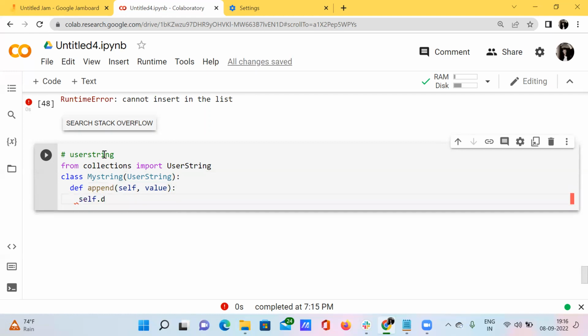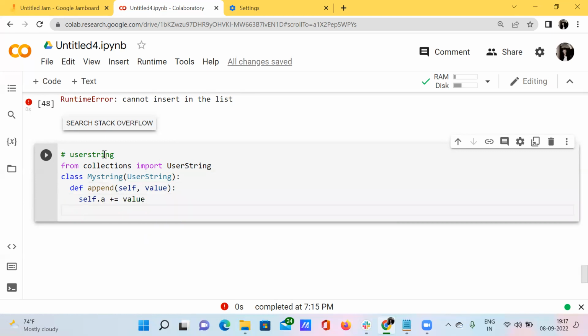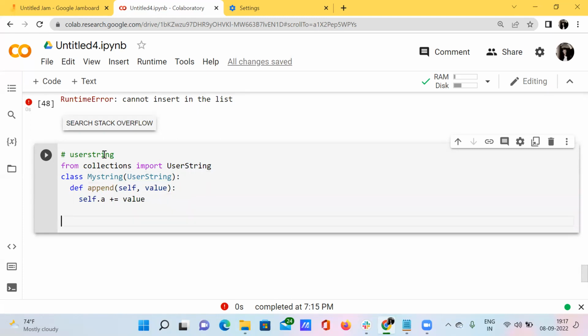And self dot a variable, plus equal to value. If I say like this, what happens? I want to create one string, that is s1.